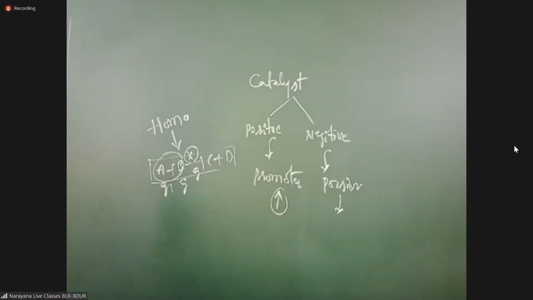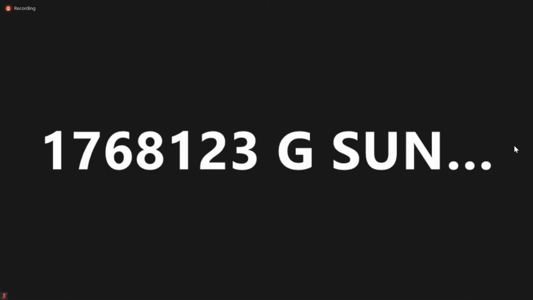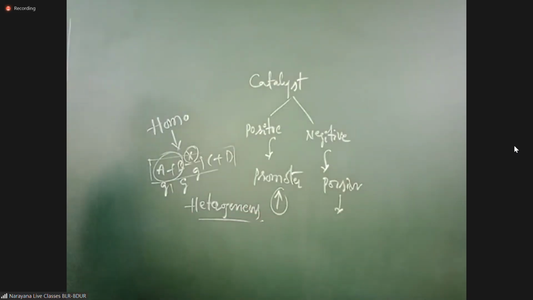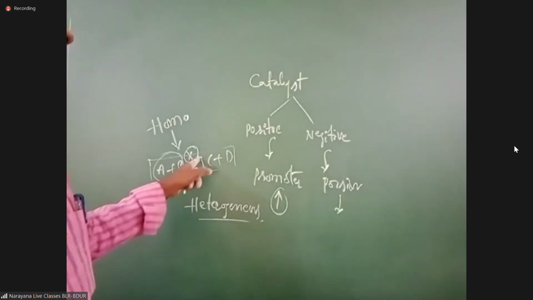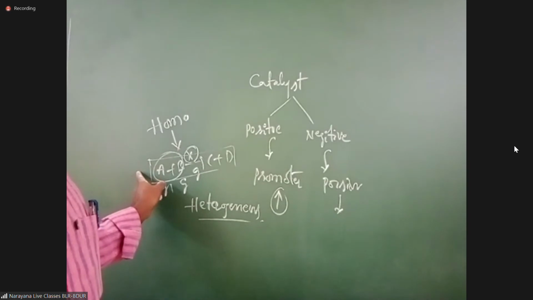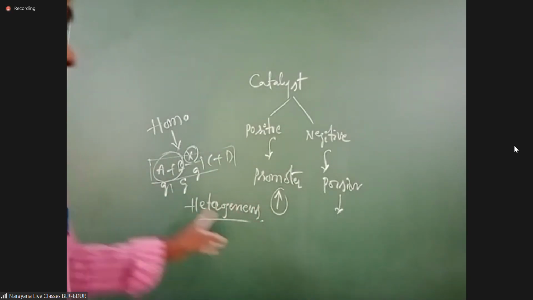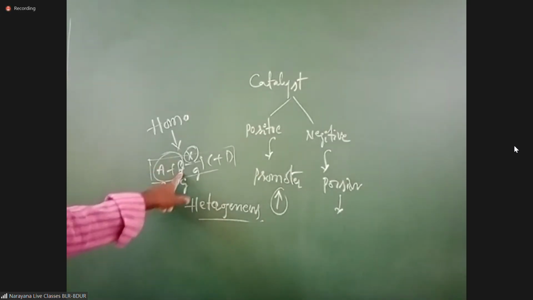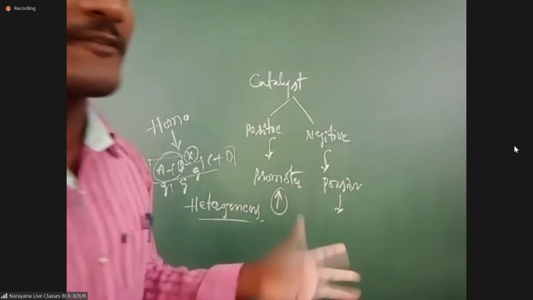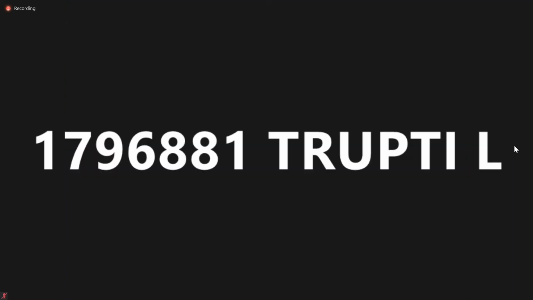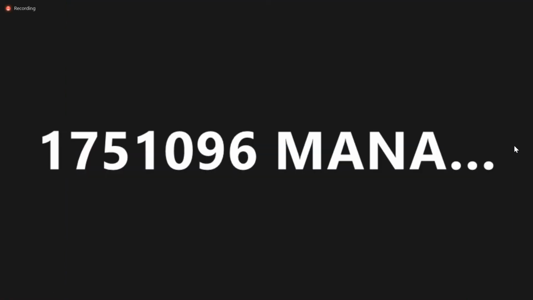Next, what is meant by heterogeneous? Students, what is meant by heterogeneous? In a chemical reaction, the catalyst and reactants are in different phases. Is it clear or not? For example, here solid, here liquid. Then this is called different phase. Is it clear or not?